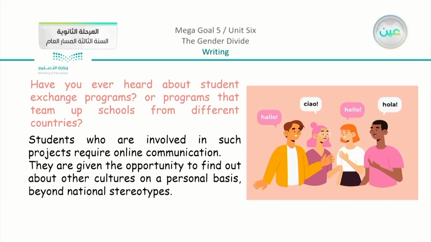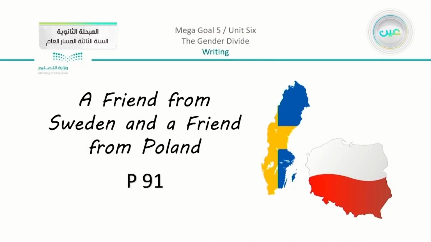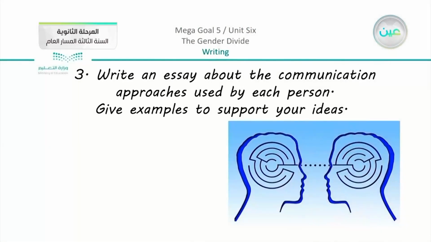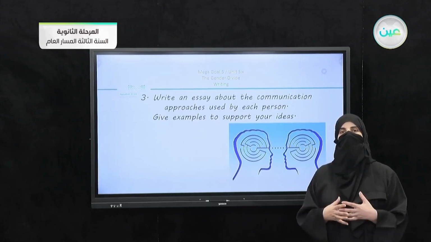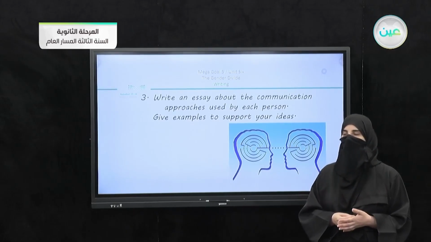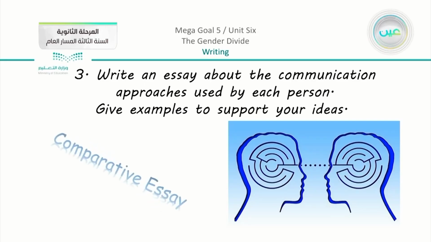They are given the opportunity to find out about other cultures on a personal basis beyond national stereotypes. For example, they have in the book a comparison between a friend from Sweden and a friend from Poland, which is on page number 91. We are going to do the same here, and write an essay about the communication approaches used by each person. So we have these two people. We are going to describe each person here. How do they communicate? What are the communication approaches? Give examples to support your ideas.